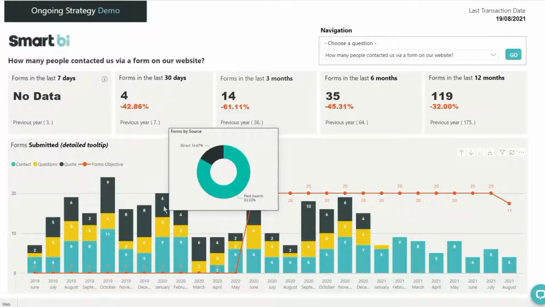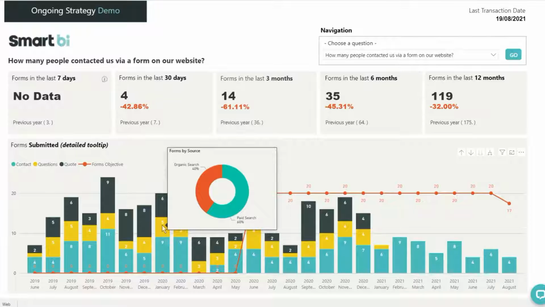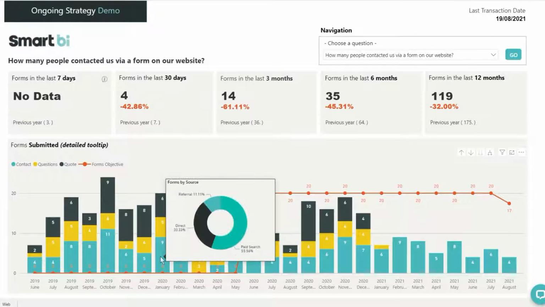Your Master Dashboard will automatically evolve with you. As you add new dashboards to your SmartBi account, we add new questions to the Master Dashboard.